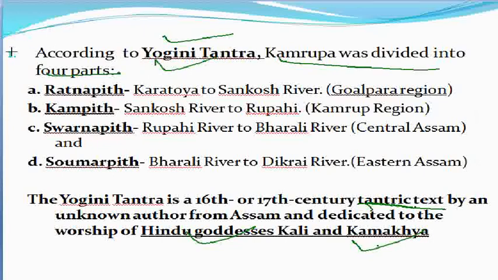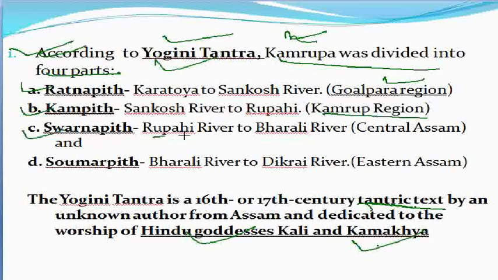So that is the most important point as far as the geographical locations or the boundary of ancient Kamrupa is concerned. When we talk about the division of ancient Kamrupa, we need to remember these four parts. Number one, Ratnapit, that is Karatoya to the Sankosh river, presently in Goalpara region. Secondly, Kampit, that is Sankosh river to Rupohi, presently in Kamrup region.